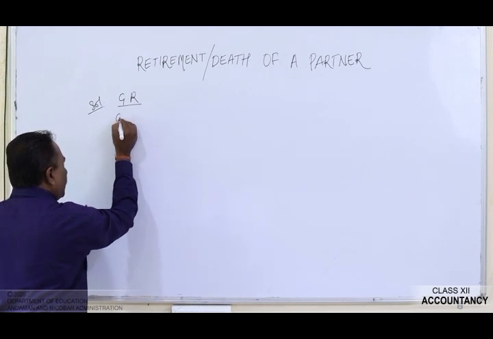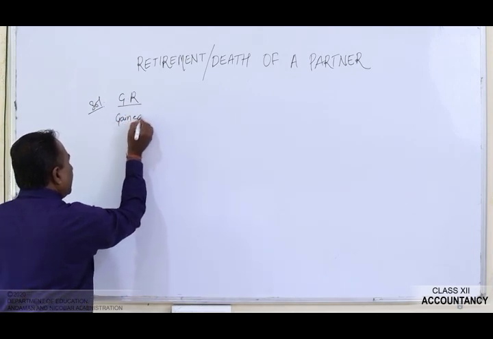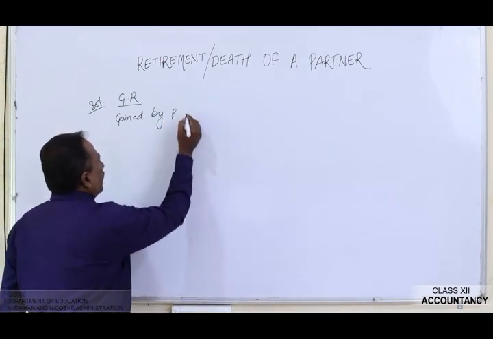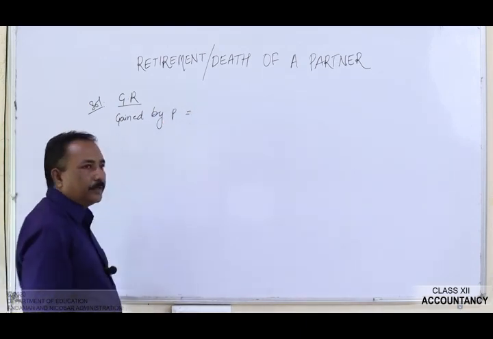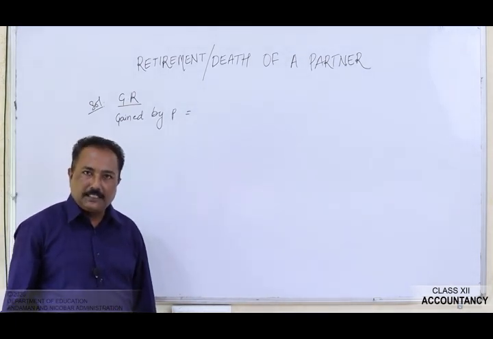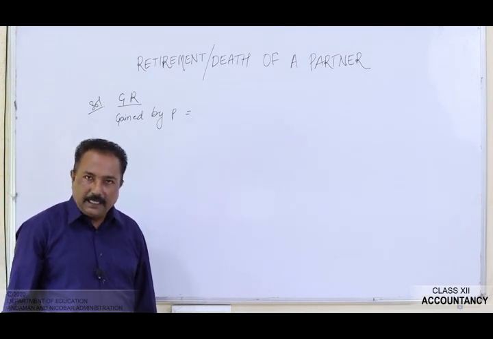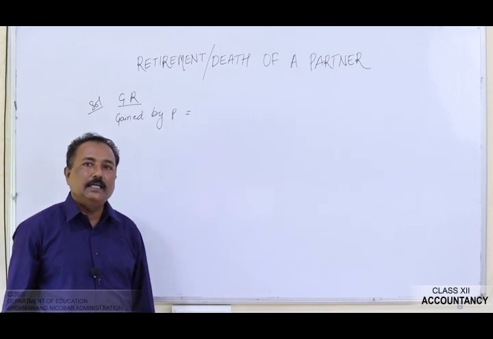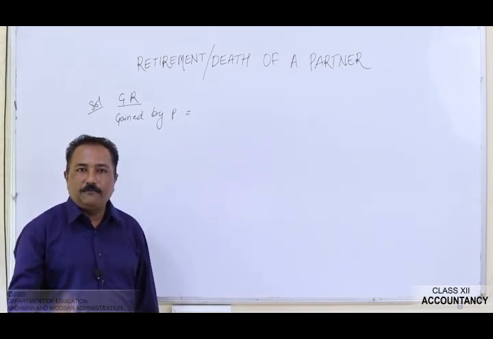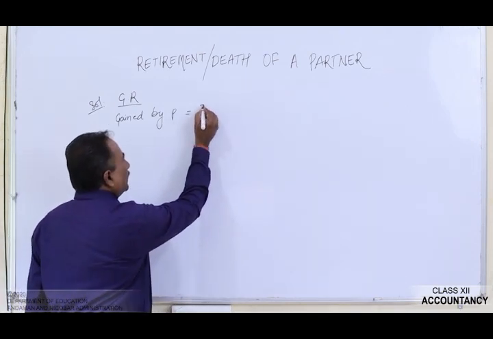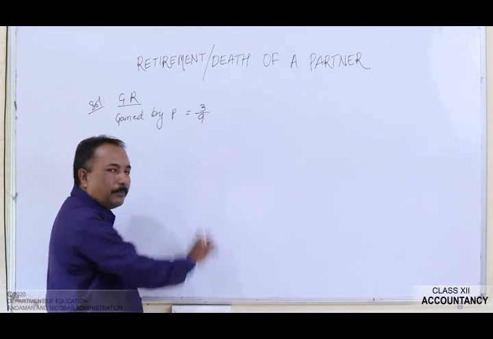First, you have to find out gained by P. See, here in this case, Q was having the share in profit to an extent of 3/9.